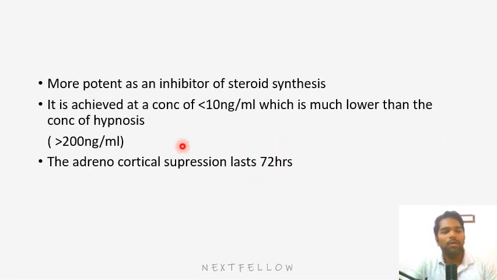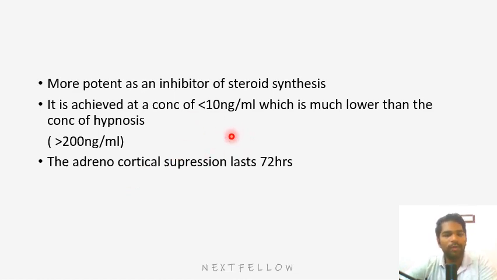It is a potent inhibitor of steroid synthesis, achieved at a concentration of less than 10 nanogram per ml, which is much lower than the concentration for hypnosis. The clinical concentration of this drug will produce 200 nanogram per ml, but at 10 nanogram per ml itself, it will inhibit steroid synthesis.